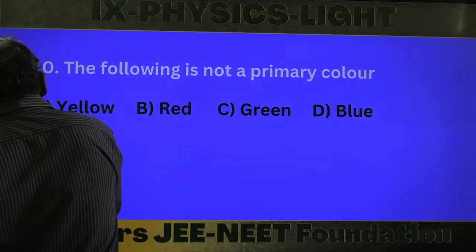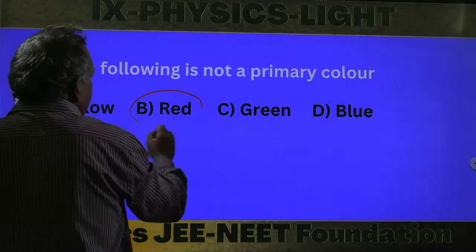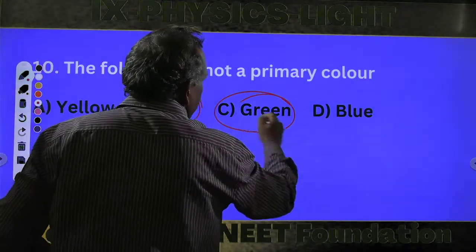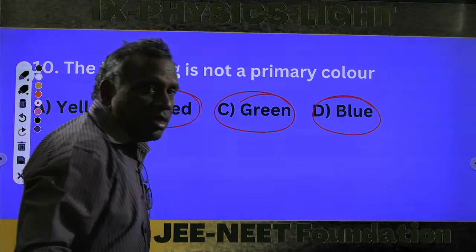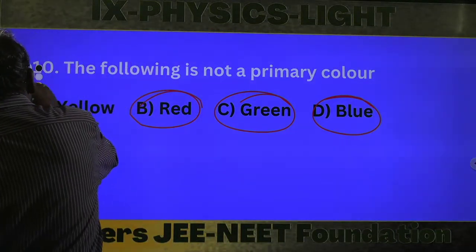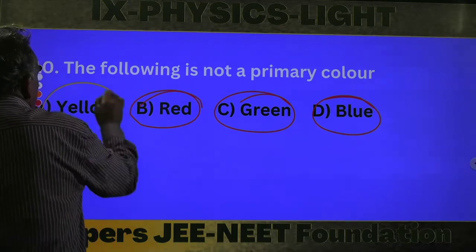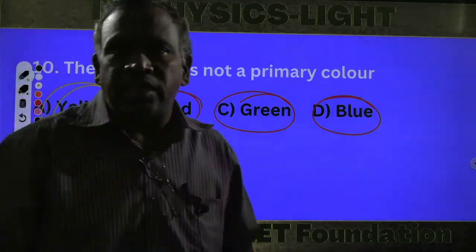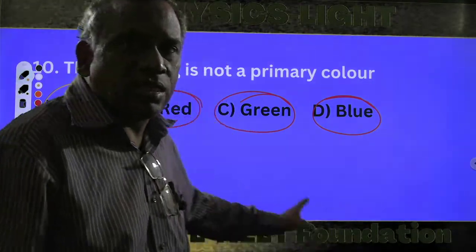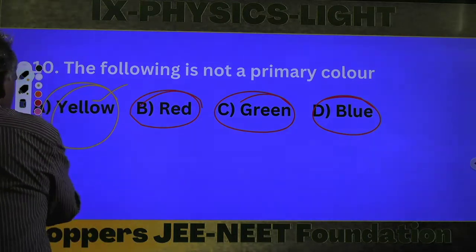If you observe carefully, the primary colors are red, green, and blue. RGB, red, green, blue are the primaries. But yellow is a secondary color. That's why this is the correct option for this question. So this is about question number 10.